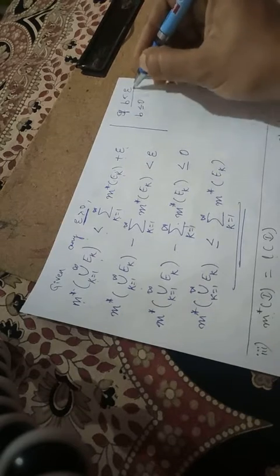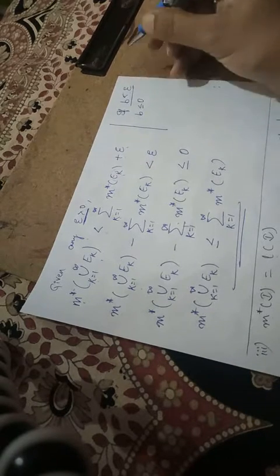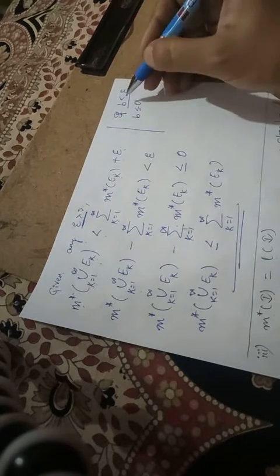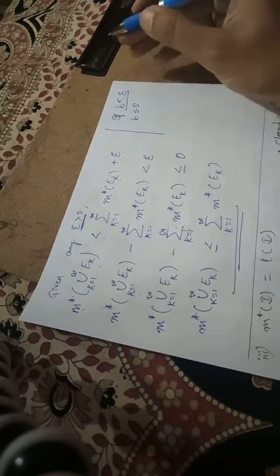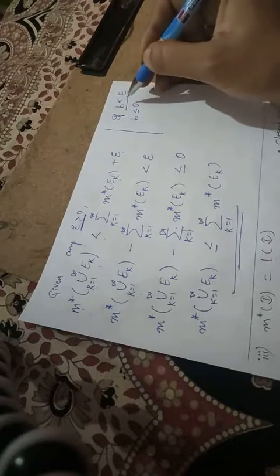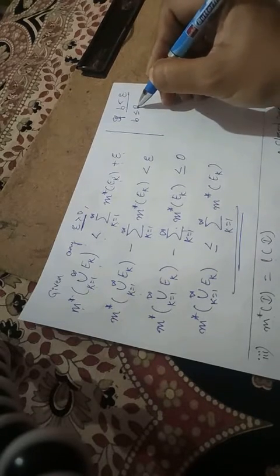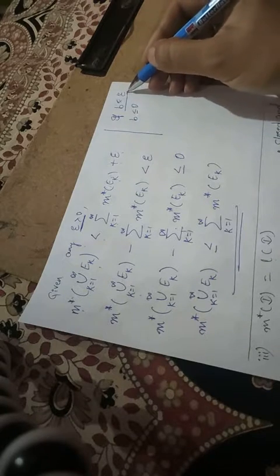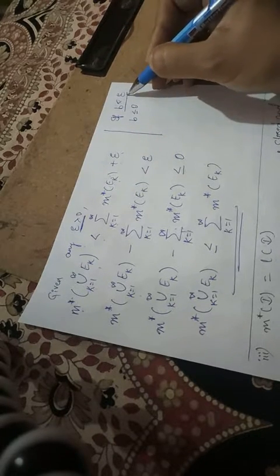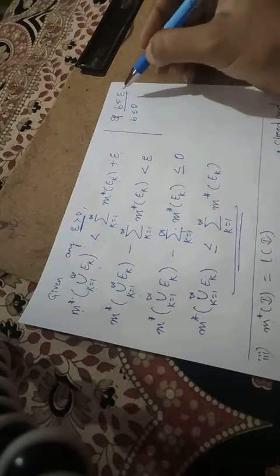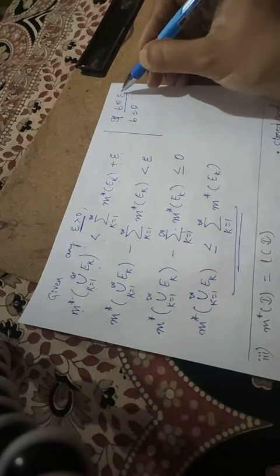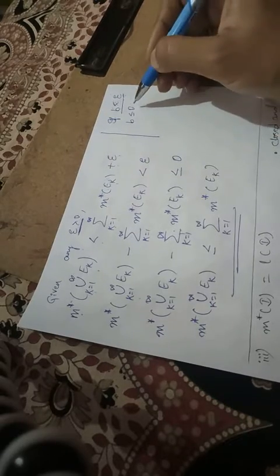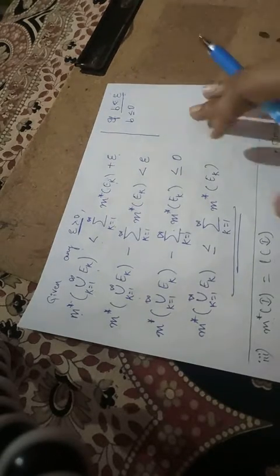So we know that if b is less than epsilon and epsilon is a positive value, b can take any value other than this positive value, that is, it may be less than 0 or equal to 0. If b is less than epsilon, we know that epsilon is a positive value, isn't it? So b will be less than all positive values, that means b will take 0 or less than 0.